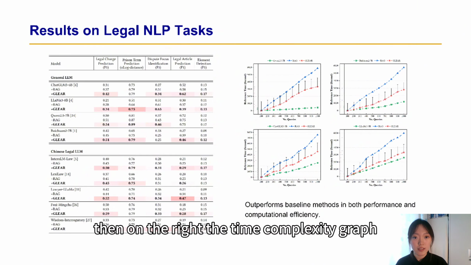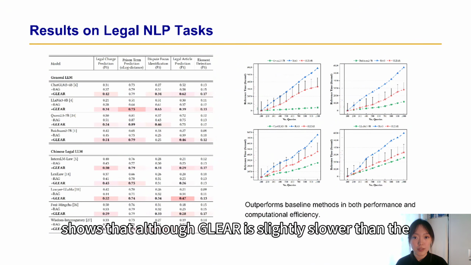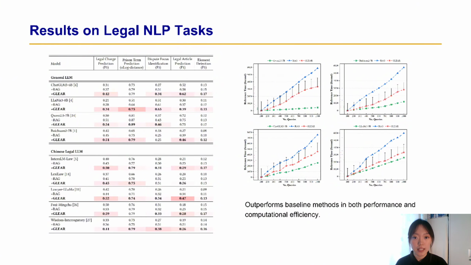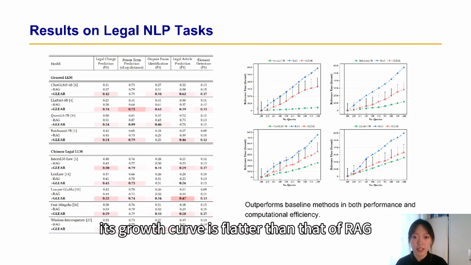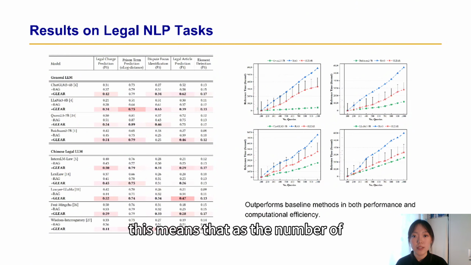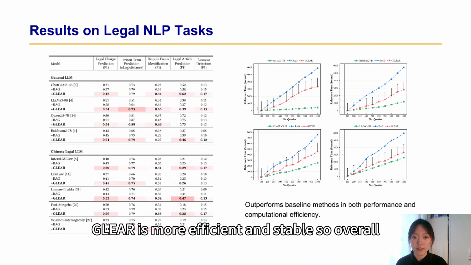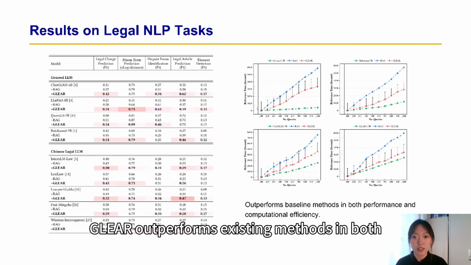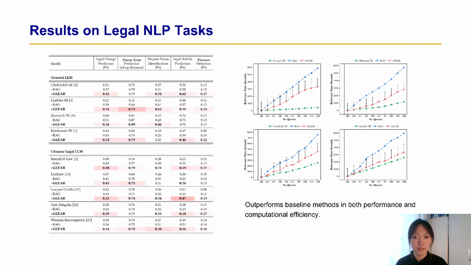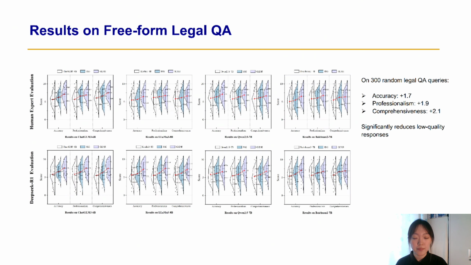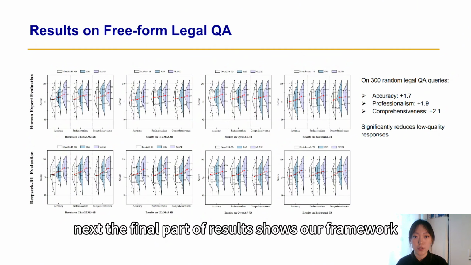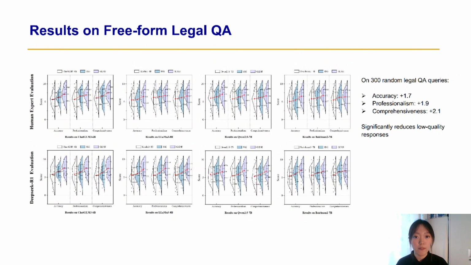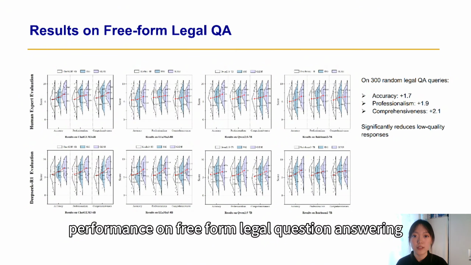Then on the right, the time complexity graph shows that although GLEAR is slightly slower than the base model, its growth curve is flatter than naive RAG. This means that as the number of queries increases, GLEAR is more efficient and stable. So overall, GLEAR outperforms existing methods in both performance and efficiency.